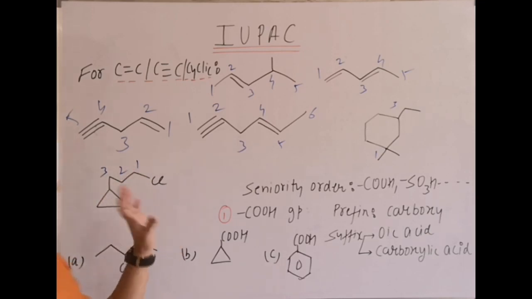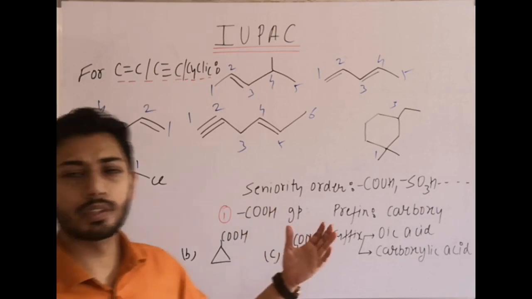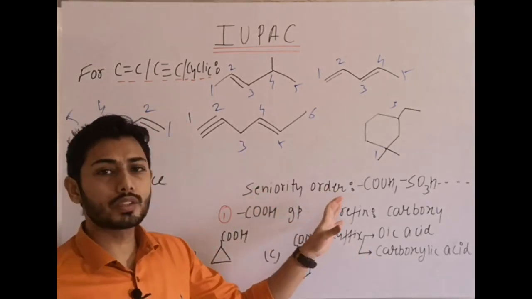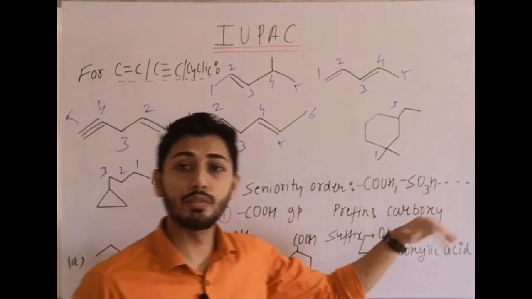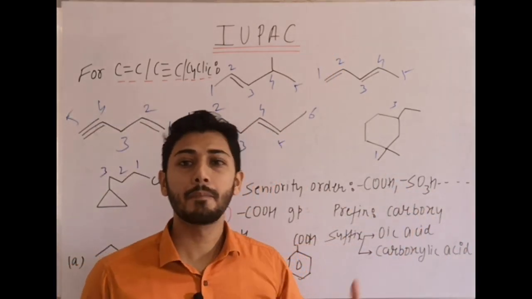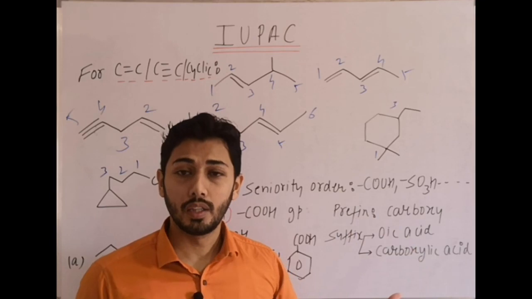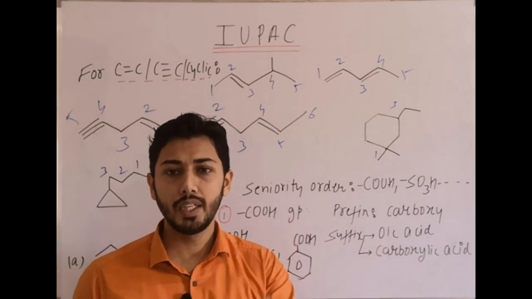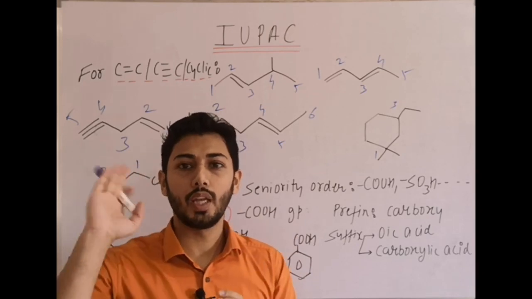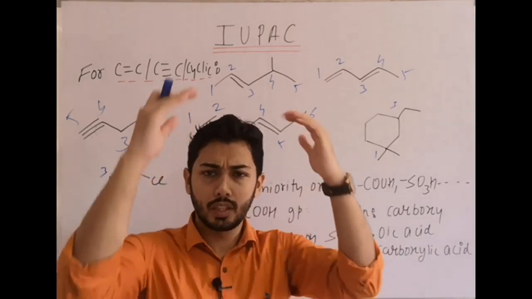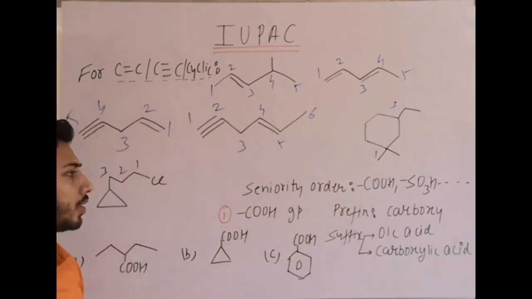Clear? Now we are starting with the main part, which is the functional groups. There is a seniority order of the functional groups. Remember, it is in your notes also: starting with carboxylic, sulfonic, anhydride, ester, acid halide, acid amide, cyanide, aldehyde, ketone, alcohol, thiol, and amine. So learn that part. It is the seniority order of the functional groups. Now starting with the functional groups.